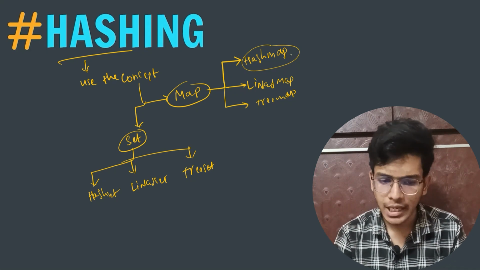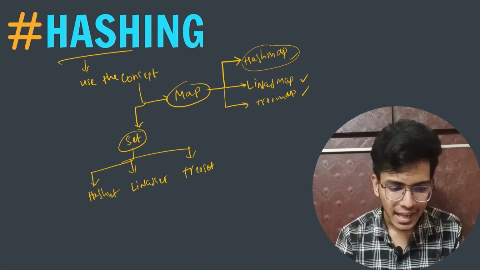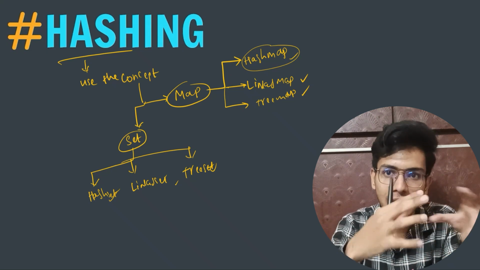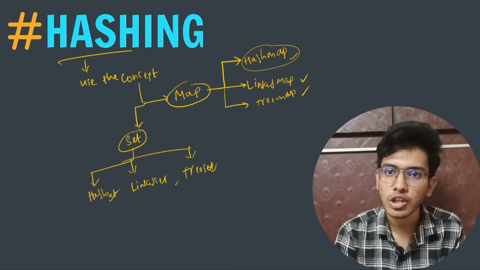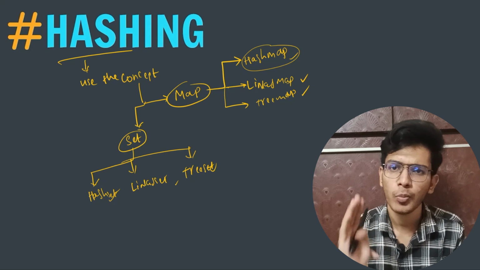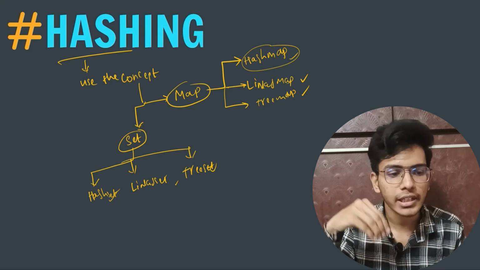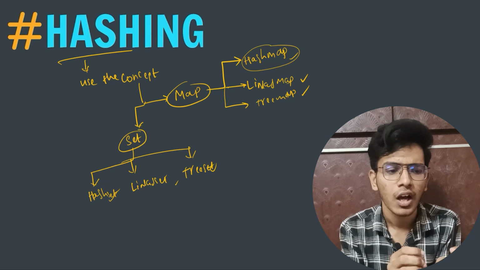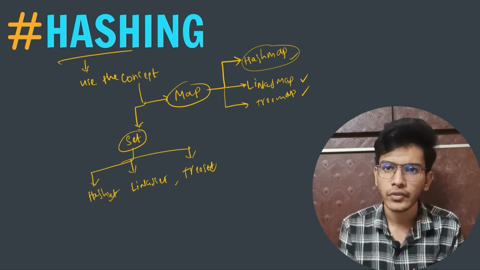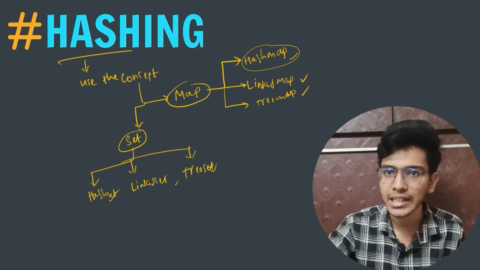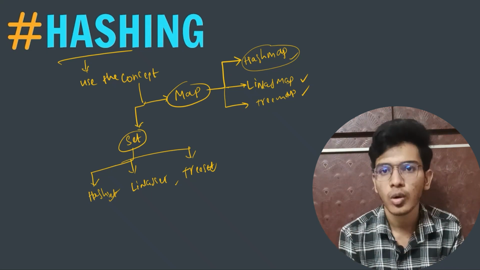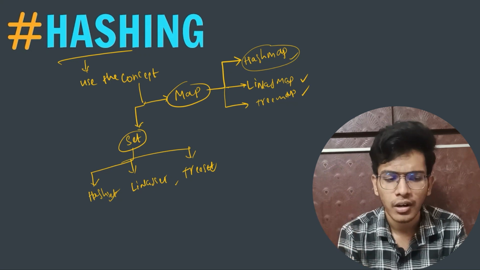So we will study what is hash map, linked map, tree map, hash set, linked set, and tree set, each one in detail. After studying these six different data structures, we will do problems based on them. I am thinking to divide this chapter into 2 parts, or if needed, into 3 chapters, 3 different videos, because I want to cover each and every nuance and each and every question of it. So this is the overall idea of my explanation of hashing.